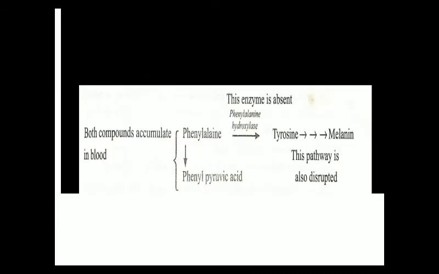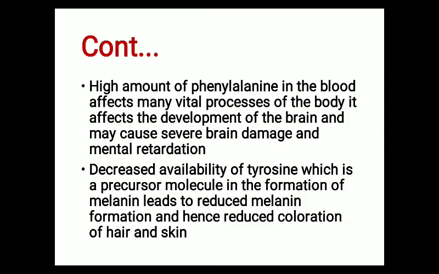But due to absence of the enzyme, phenylalanine gets converted into phenylpyruvic acid, and this phenylpyruvic acid accumulates in the brain region and causes phenylketonuria. A high amount of phenylalanine in the blood affects many vital processes of the body.